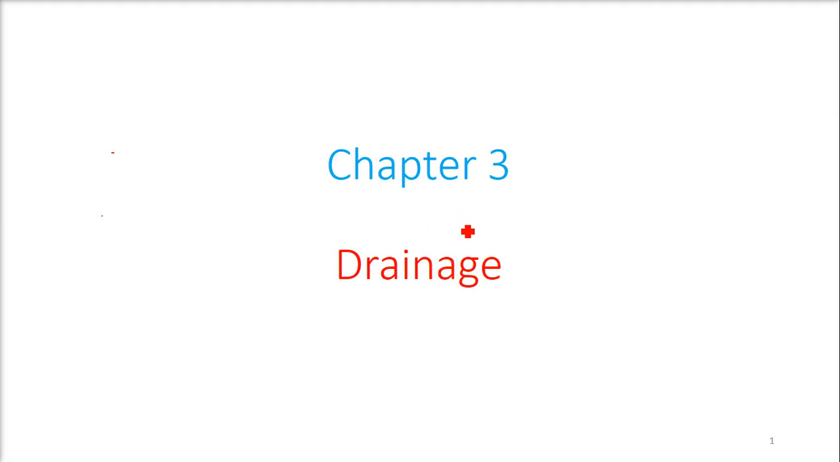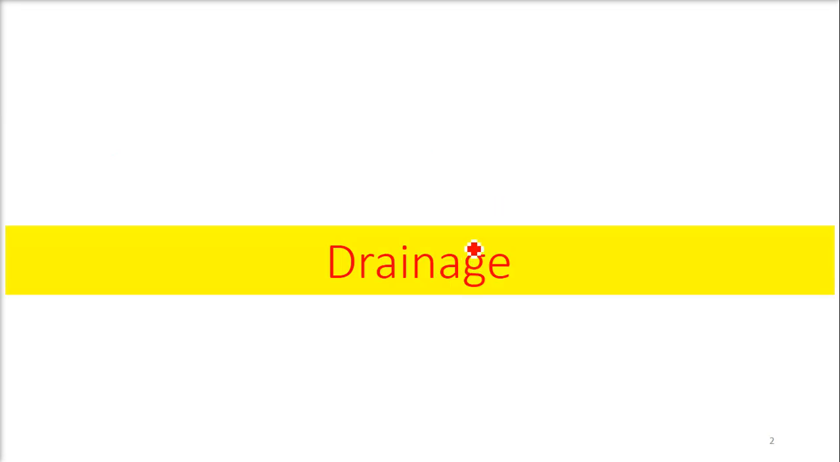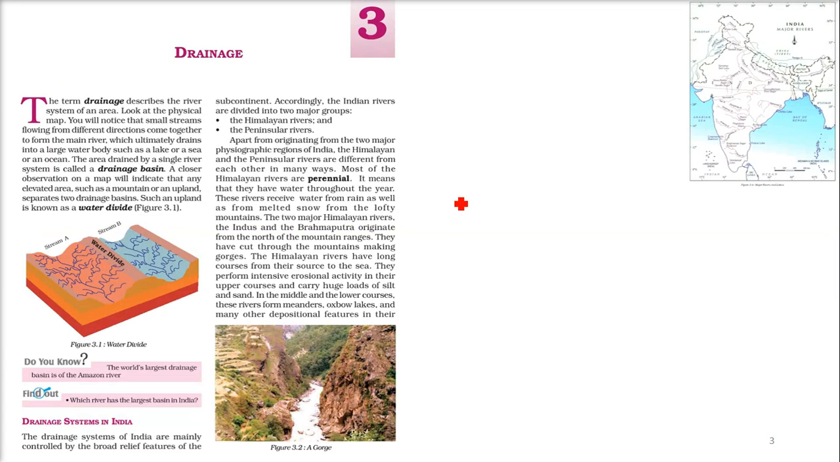We are discussing chapter number 3, drainage. What is drainage? The word implies various water bodies we will be talking about. Drainage describes the river system of an area.